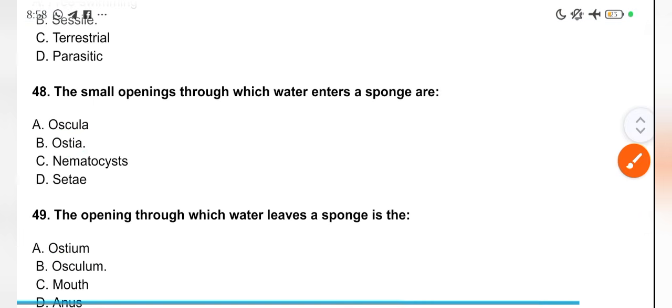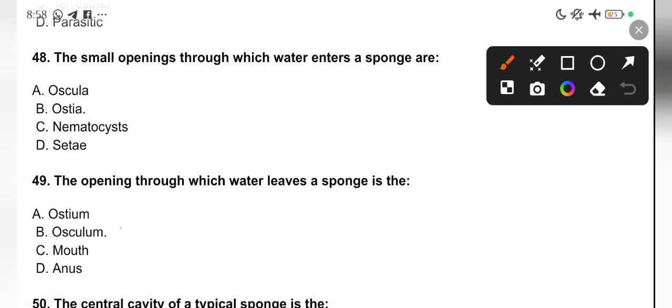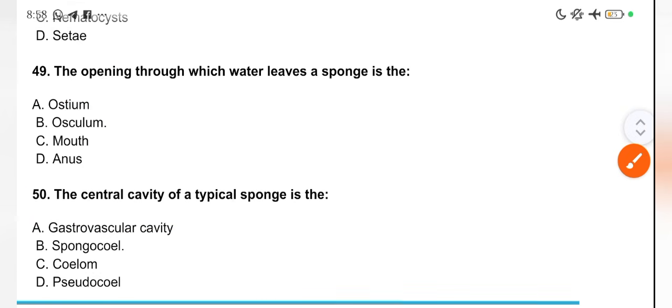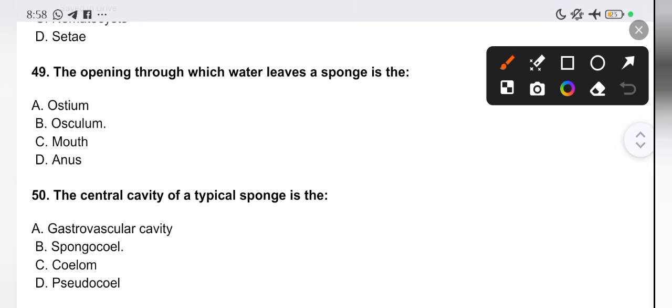Please take note. The opening through which the water leaves the sponge is osculum, or oscula. The central cavity of a typical sponge is the spongocoel.